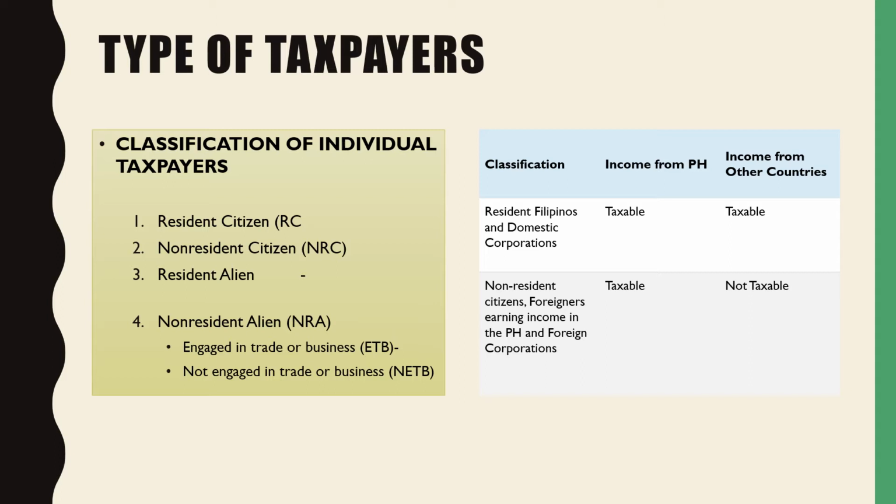We have the resident citizen, or RC, the non-resident citizen, NRC, the resident alien, or RA, and the non-resident alien, NRA, which has two kinds: engaged in trade or business and not engaged in trade or business. So we need to classify the taxpayer because we will only choose what kind of